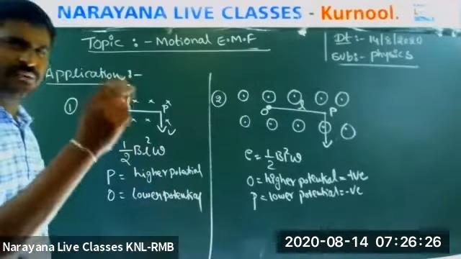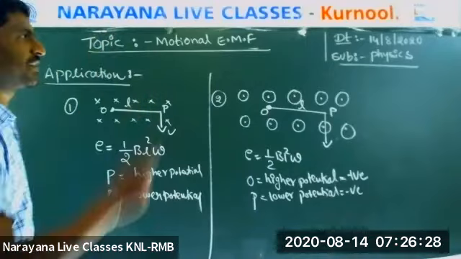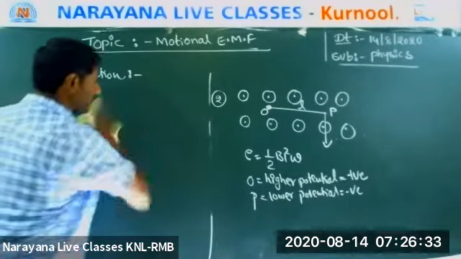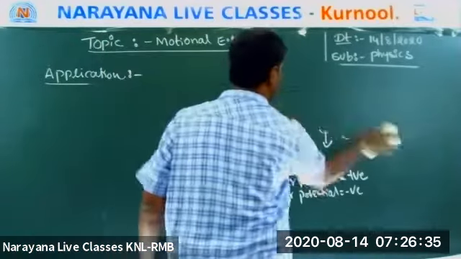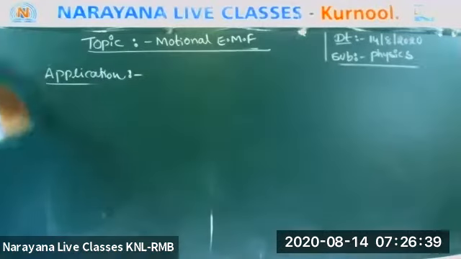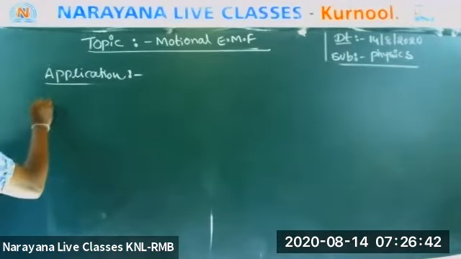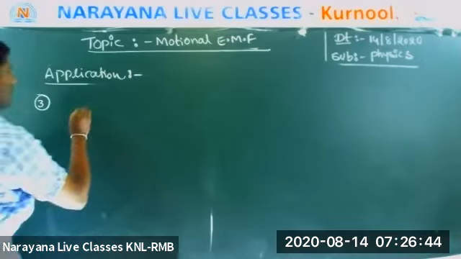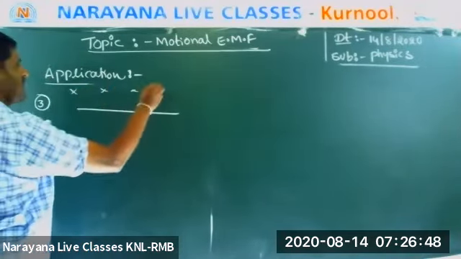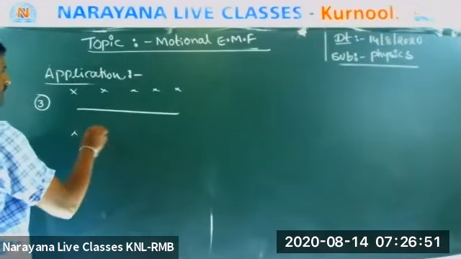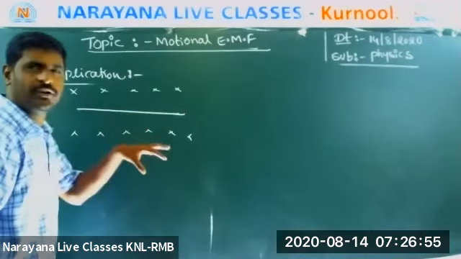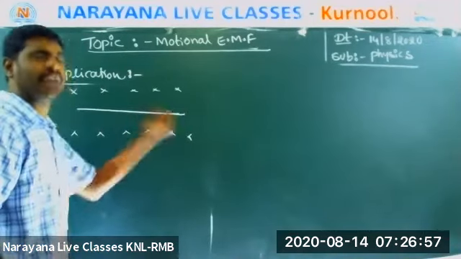Now, a very, very important application. Application number 3. Let us see how many members can say the answer. Here I am taking a conductor and an inward magnetic field. Up to now, the fixed end was at one end.